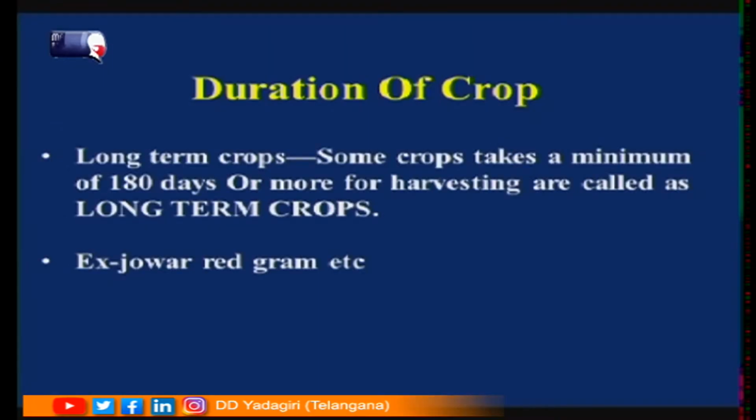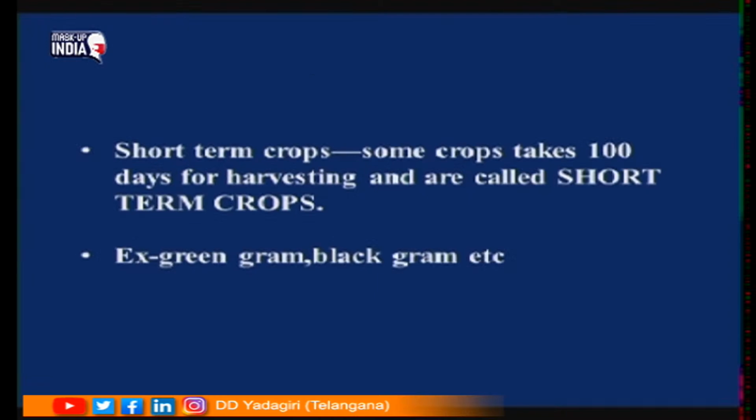Some crops take a minimum of 180 days or more for harvesting. These crops are called long term crops. Examples are jowar, red gram, etc. And the second one is short term crops. Some crops take 100 days for harvesting and those crops are called short term crops. Examples are green gram, black gram, etc.